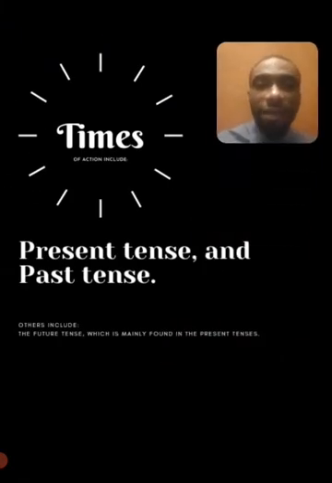What are times of an action? And how do tenses deal with this time of an action? And what tenses are found under this time of an action? There are just two, and they are present tense and past tense. You may be wondering why I didn't include future tense.